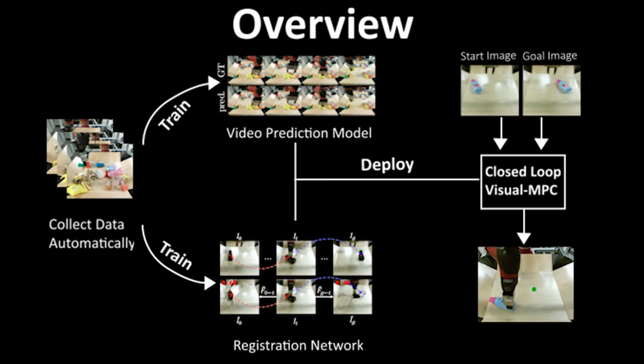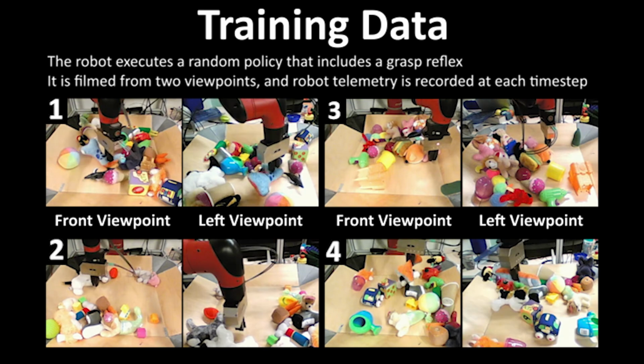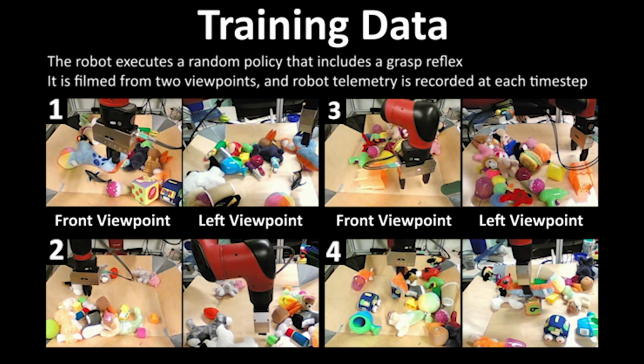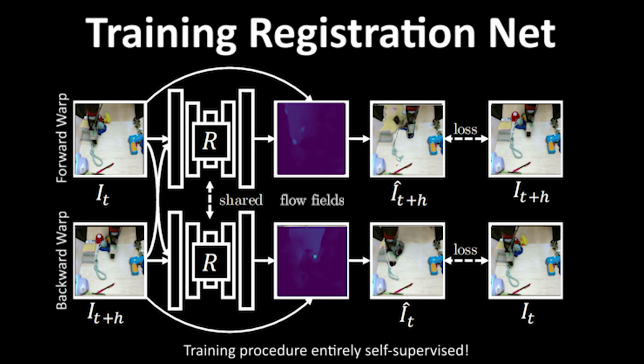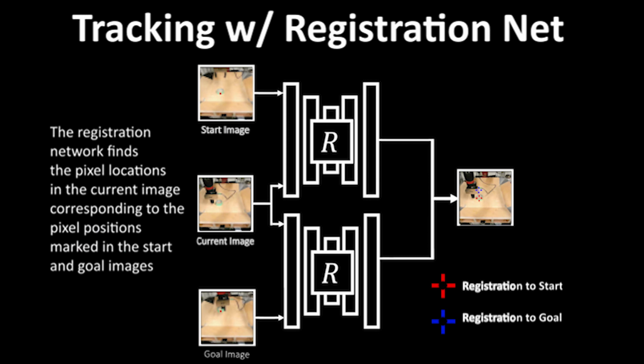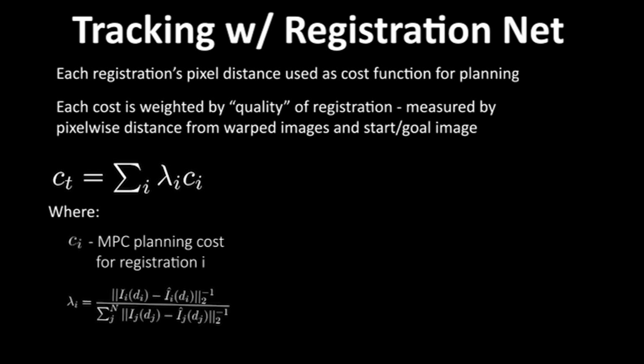At test time, a start image and optionally a goal image is passed to the controller, which performs closed-loop visual control. The training data is video and telemetry of the robot randomly pushing and grasping objects in a bin. The network is trained by warping images from arbitrary time steps along a trajectory to match each other. At test time, the network tries to find pixels in the current image corresponding to those marked in the start and goal. The registered points are now used in the cost function for planning.